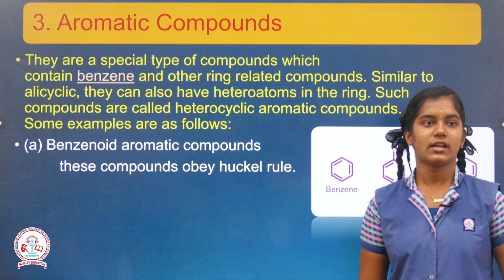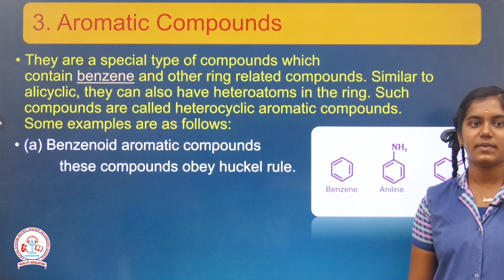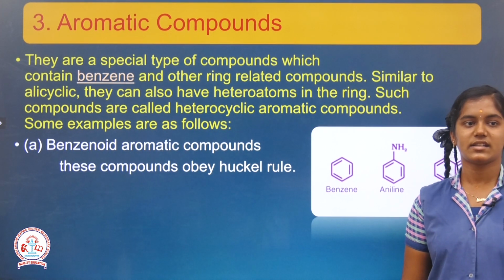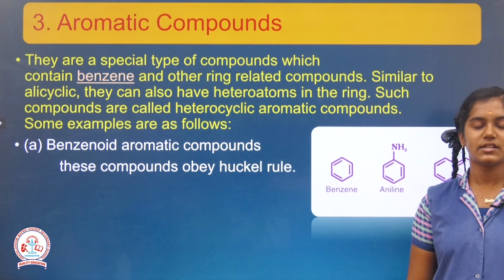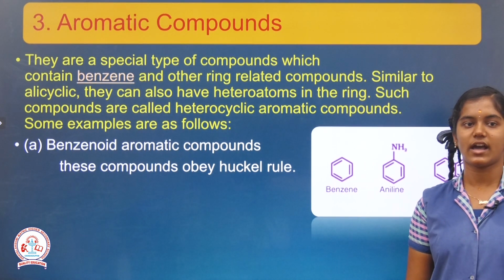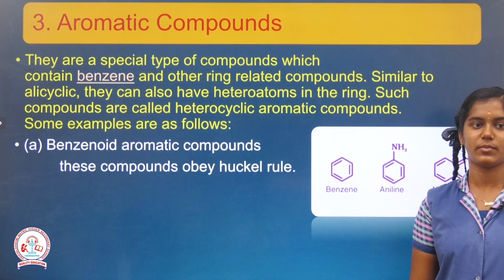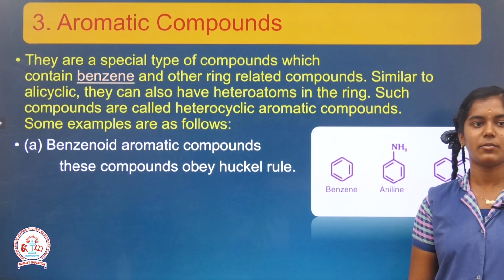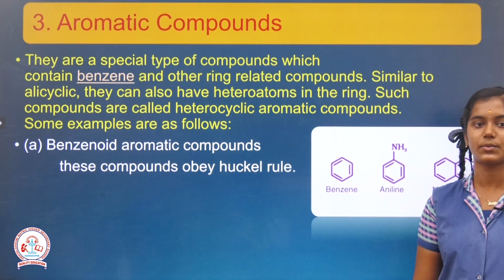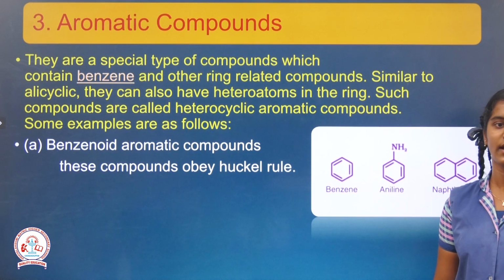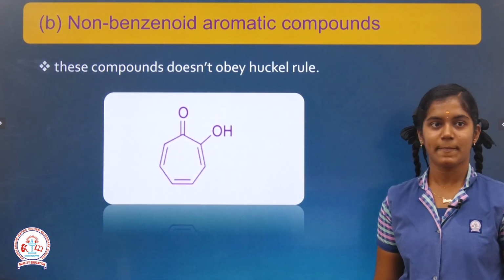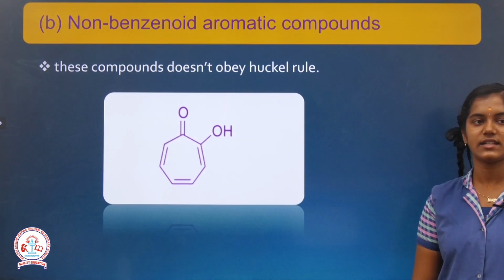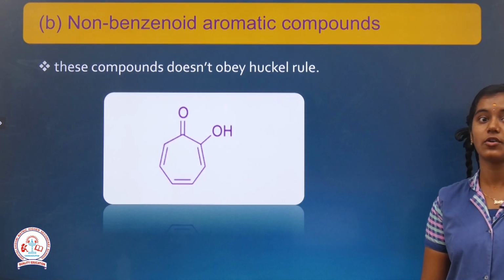Aromatic compounds are compounds which contain benzene and other ring related compounds. They are similar to alicyclic compounds. They are a special type of compounds. They are further classified into two: benzenoid aromatic compounds and non-benzenoid aromatic compounds. Benzenoid aromatic compounds means these compounds obey Hückel rule. Example benzene and aniline. Another one is naphthalene. Non-benzenoid aromatic compounds are compounds that don't obey Hückel rule.